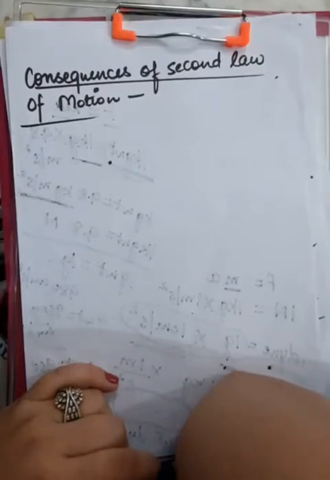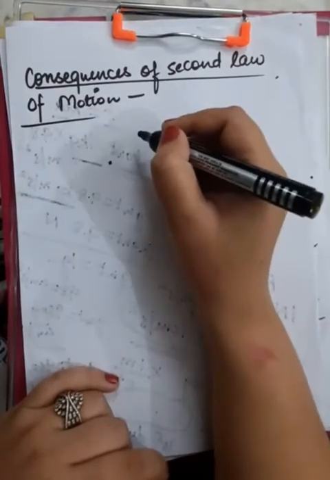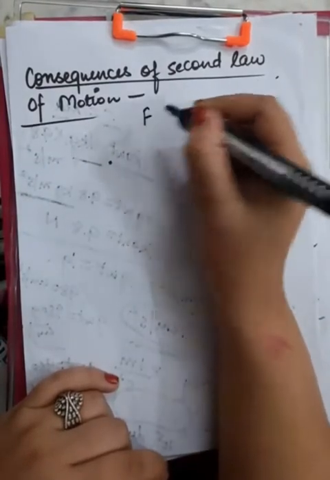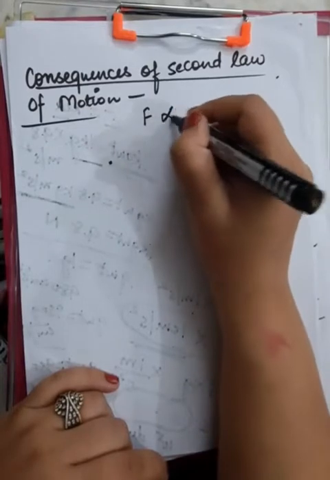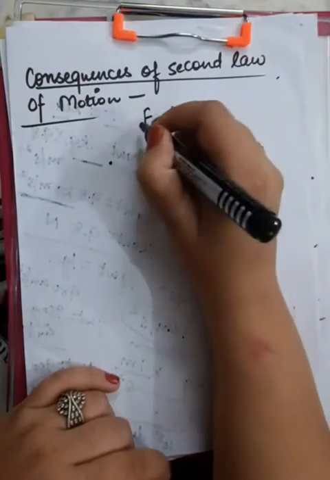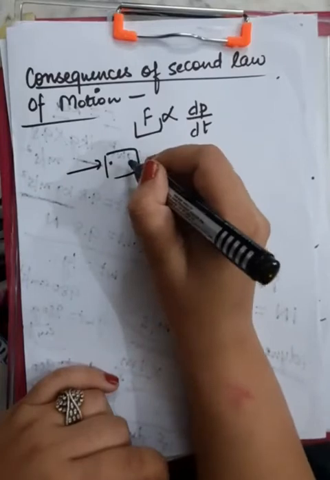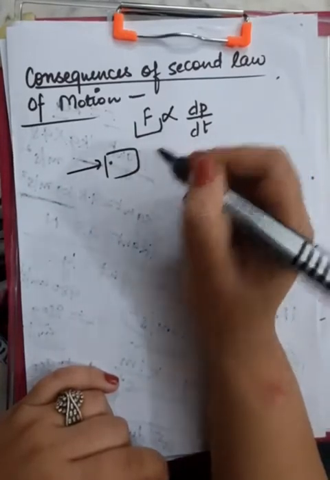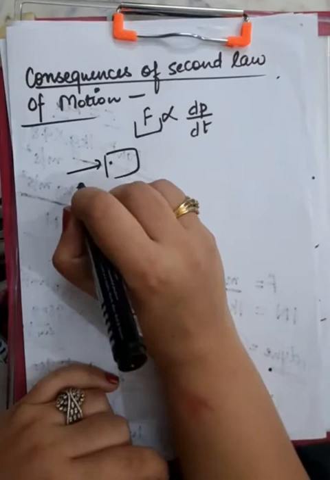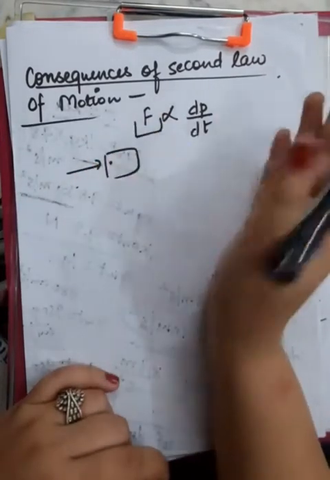Dear students, in this video, first of all, we are going to discuss the consequences of the second law of motion. To begin with, the second law of motion says that the force applied on an object is directly proportional to the rate of change of momentum. This means if a larger force is applied on a body, the momentum of the body will change faster, and if a lesser force is applied, the momentum will change slower. It's as simple as that.